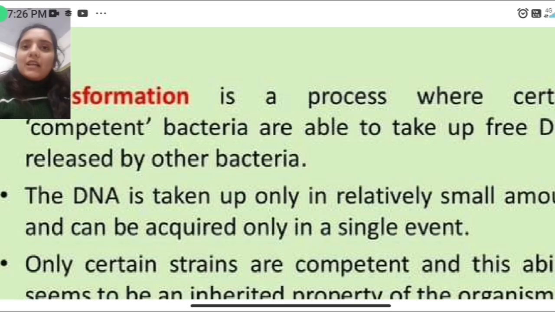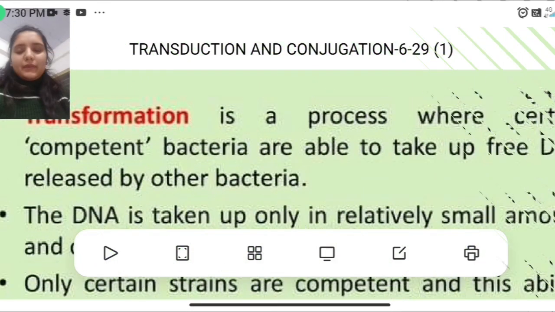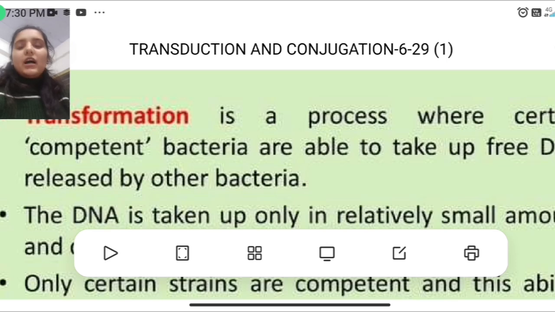Today, I will explain some topics of biotechnology 6th sem like transduction, transformation and conjugation. Transformation is a process where certain competent bacteria are able to take up free DNA released by other bacteria. Transformation is a kind of genetic recombination which involves the passage of only gene carriers.